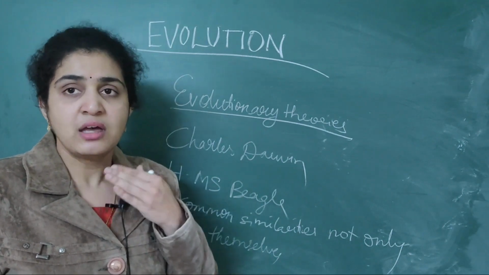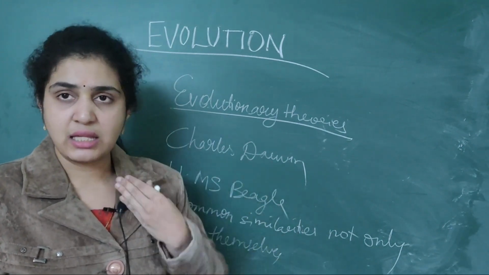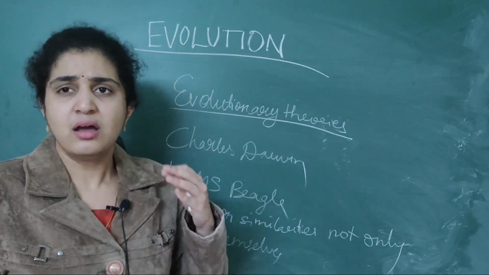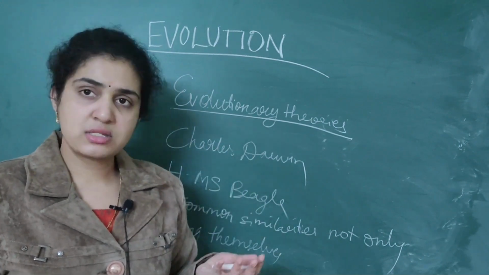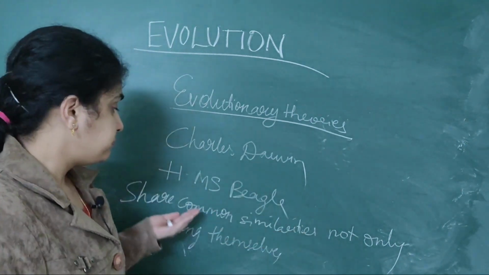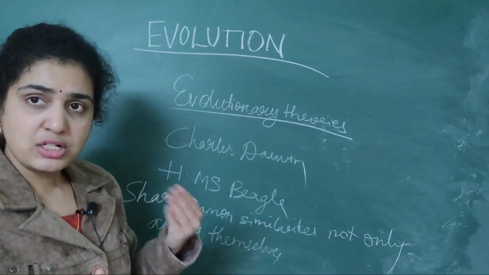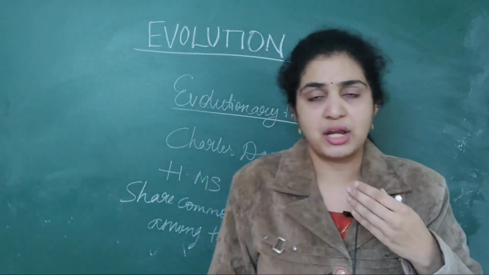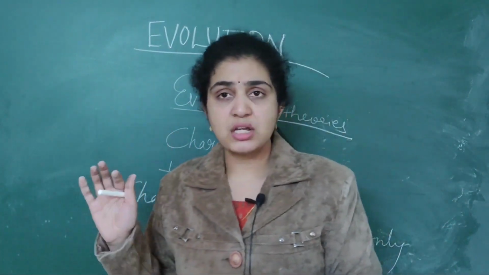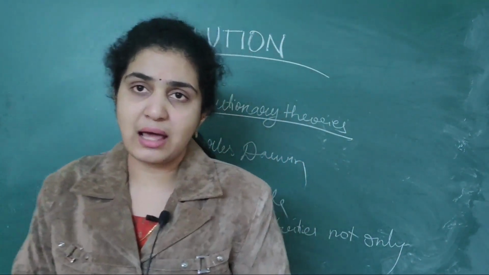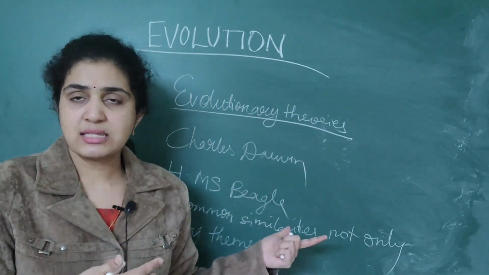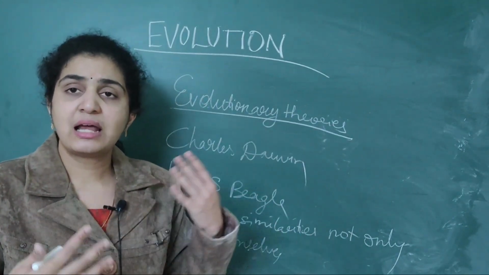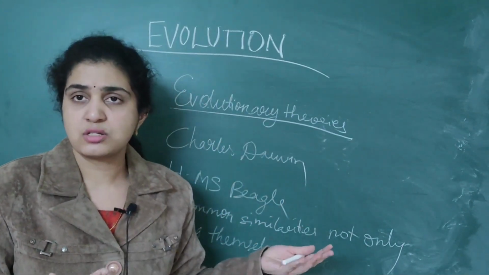Suppose we humans share similarities with other humans, because everyone looks almost alike. But we share similarities not only with the present generation, we also share similarities with the old generation. That's what he was saying: we share similarities with our ancestors also.